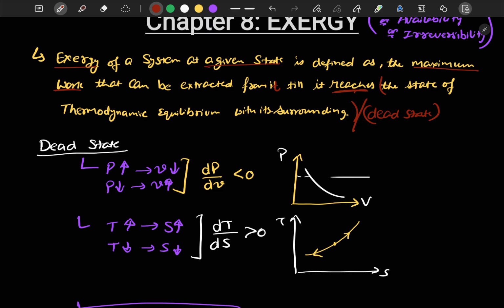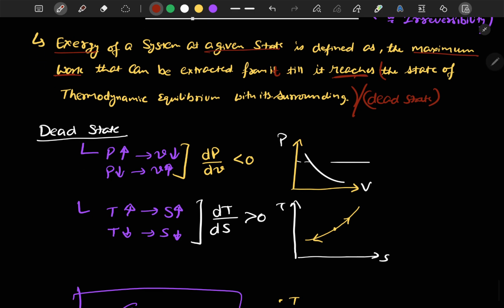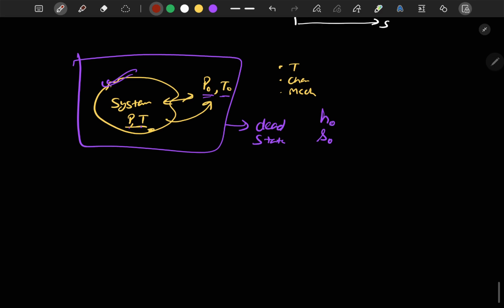Now, as I have mentioned earlier, a system is said to be in thermodynamic equilibrium with the surrounding only when it attains the dead state. Now let me tell you some process examples, the processes which can be considered reversible or irreversible.